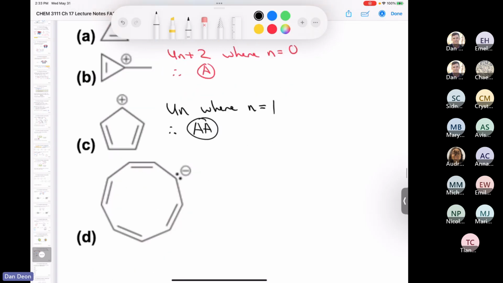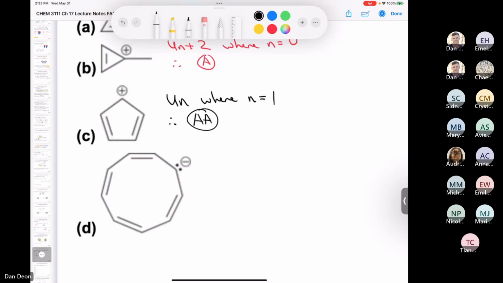Let's take a look at this last one here. So let's first start by looking at the carbanion. Is the carbanion going to be sp3 hybridized or sp2? Well, let's imagine that it's sp2 so that we have a continuously overlapping system of p orbitals. Let's just imagine that criteria number one is met.